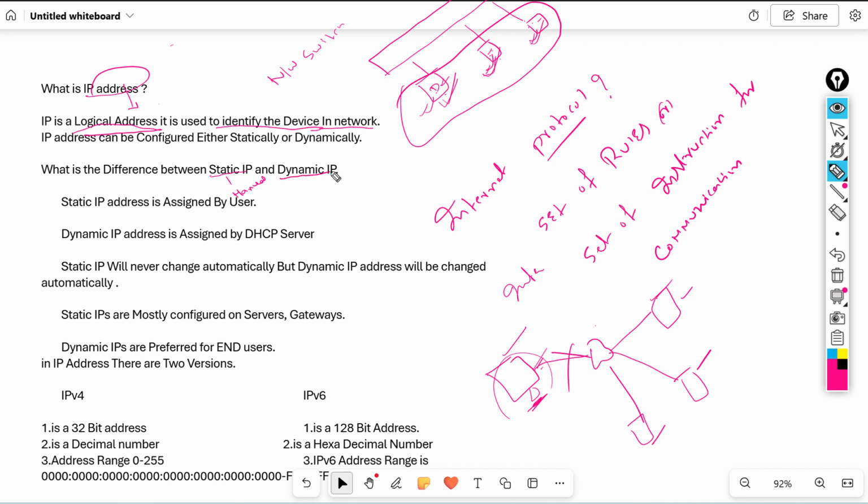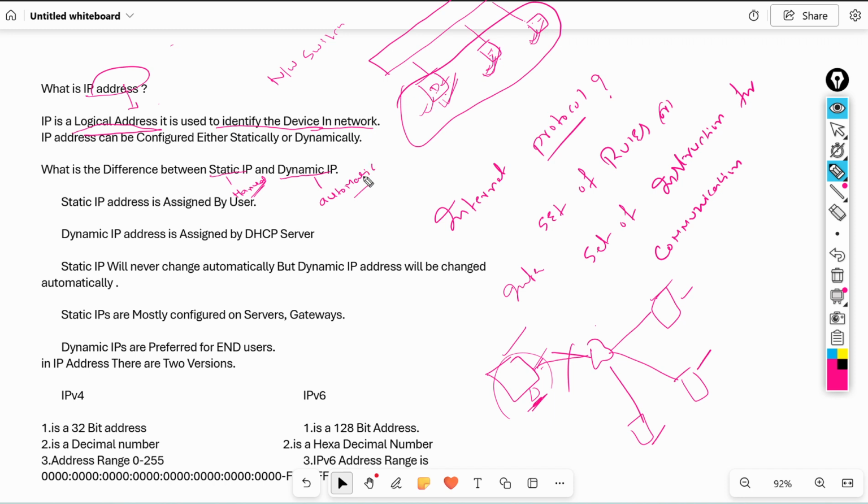Dynamic means automatic. We can assign an IP address either by the manual method or by the automatic method. The manual method means assigned by the administrator or by the user. The dynamic method means assigned by a server, so your system will get an IP address automatically.